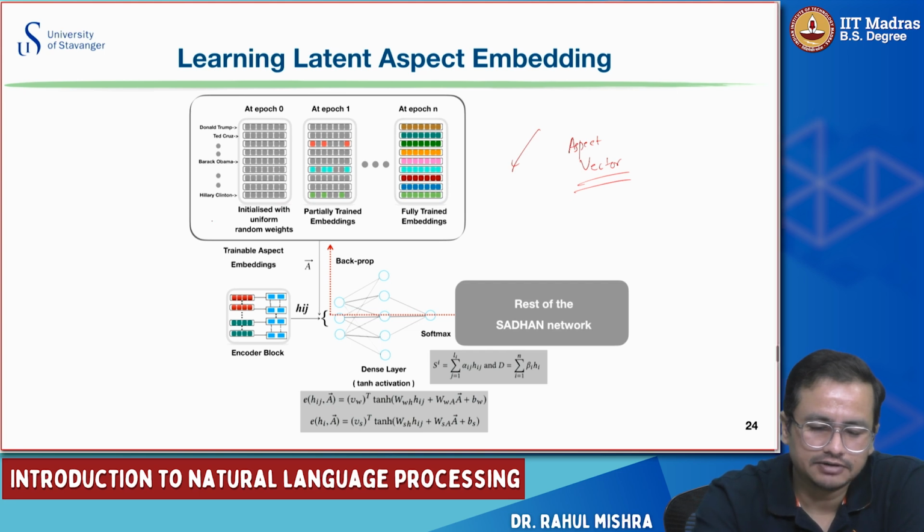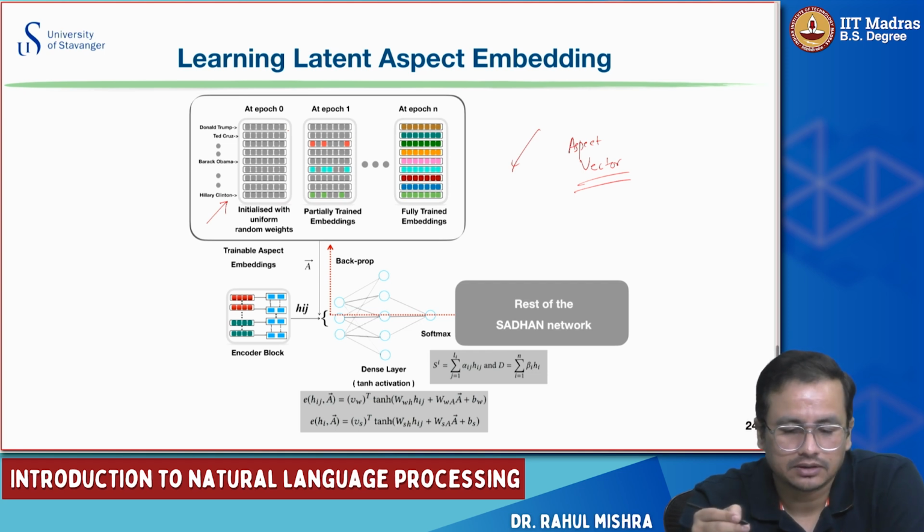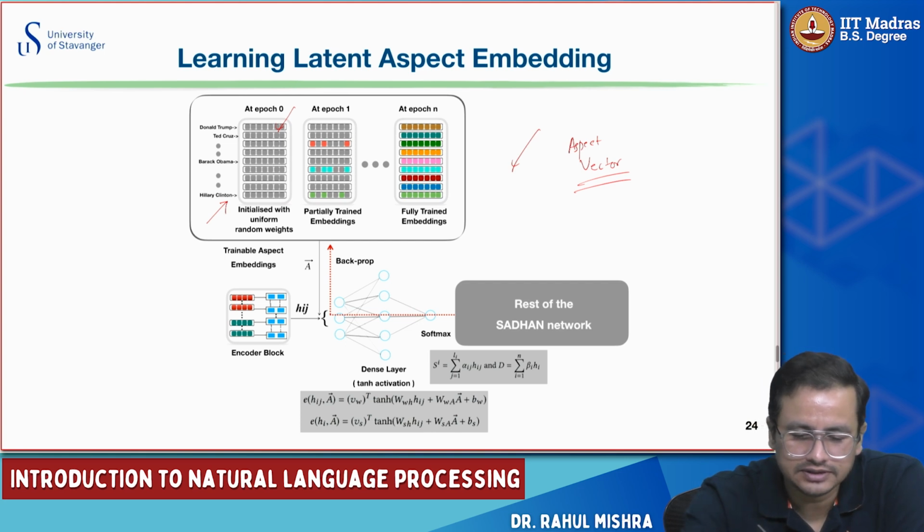Let's say for the case of speaker, we started with the number of people in the corpus, and each of them was represented using an n-dimensional vector, and these are randomly initialized. They are small values very close to 0, and we initialize with those. Let's say a sample is coming and the speaker is Donald Trump, so we'll use the Donald Trump embedding as the aspect vector. And from the rest of the model, you will get the backpropagation of the loss.